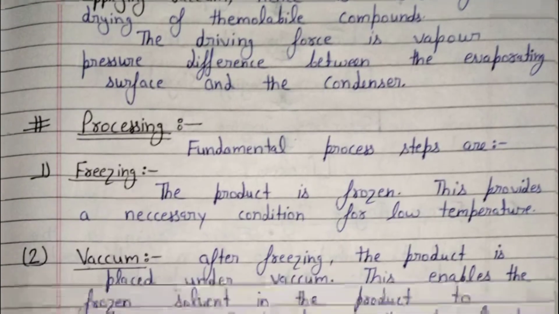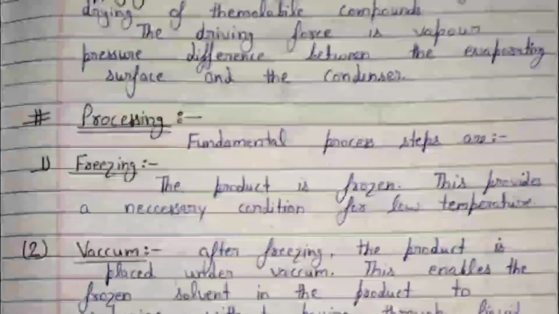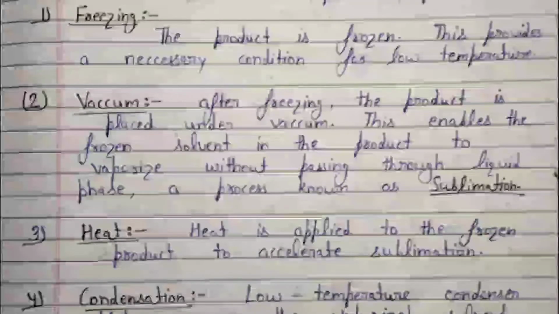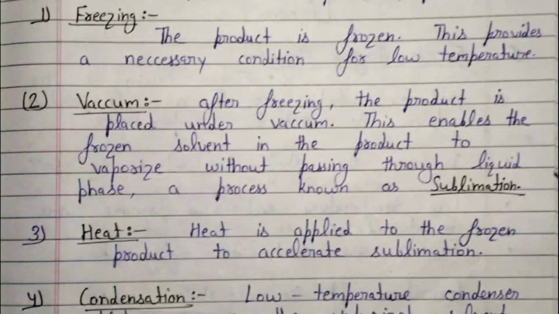Now, the process of lyophilization. Fundamental process steps are the following. First is freezing. The product is frozen. This provides the necessary condition for low temperature. Next is vacuum. After freezing, the product is placed under vacuum. This enables the frozen solvent in the product to vaporize without passing through the liquid phase.